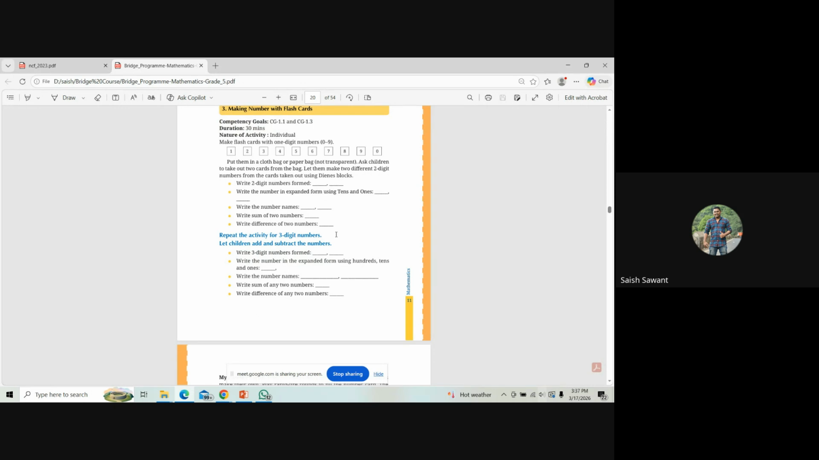Then this activity can be further modified and taken to 3-digit numbers. So instead of taking 2 flashcards, the student has to take out 3 flashcards and make 2 numbers and repeat the same procedure again.